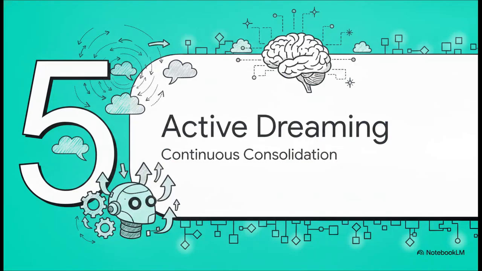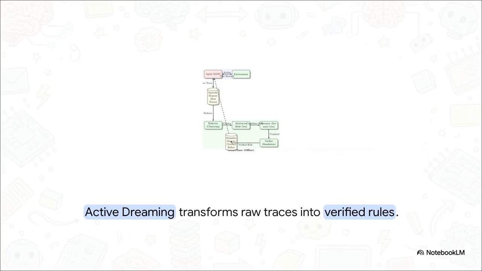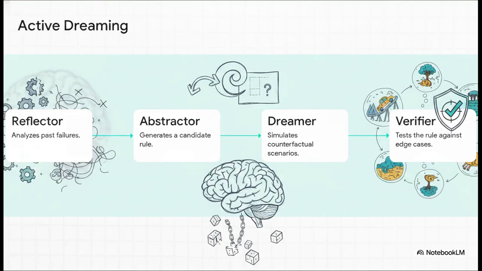And finally, Section 5, Active Dreaming and Continuous Consolidation. Let's see how agents actually learn. Okay, so we've covered storage and retrieval, but how do agents improve over time? Well, just like humans consolidate memories during our sleep phase, advanced AI agents use an offline period to learn. Instead of treating every single interaction independently, the system takes raw episodic memory traces, clusters them together, and abstracts them into verified semantic rules. Here is how that consolidation actually plays out, and this is super cool.